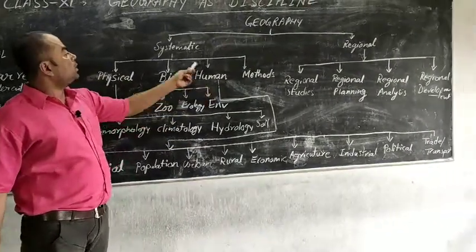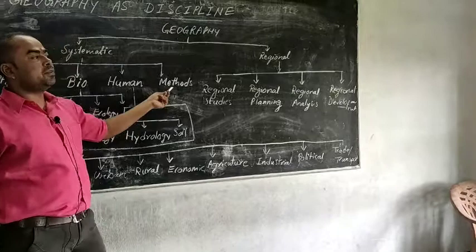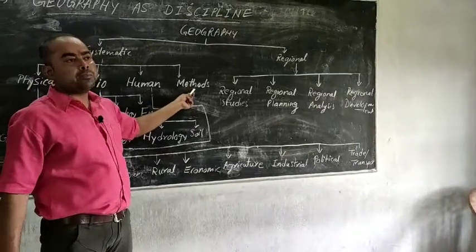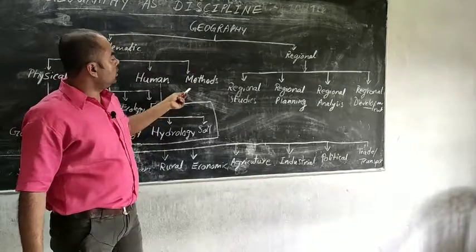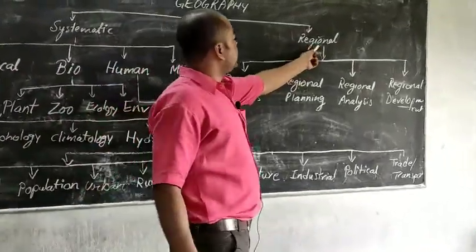The last part of systematic geography is method. Method means the different types of practical work which help us deal with the subject and understand it more. Next is regional geography.